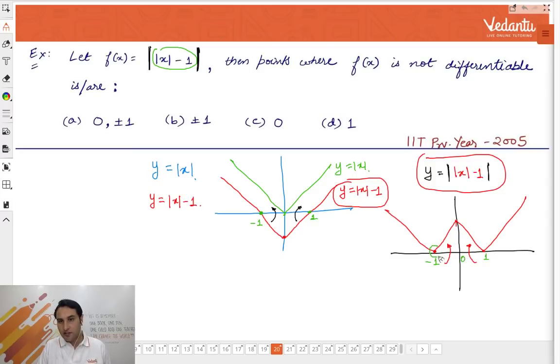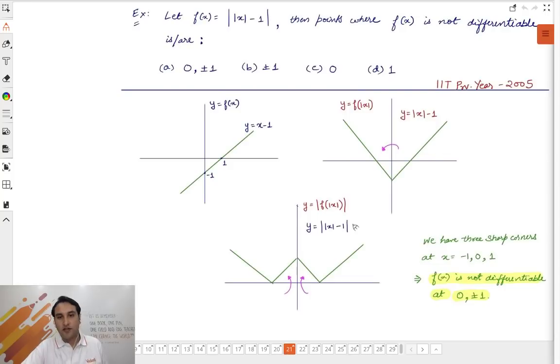So where do you see sharp corners? Here, here, and here. That's it. Cool. So the function is not differentiable at 0 and plus minus 1. The answer is A, which many of you gave me, but some of you gave me B. So you missed out 0. Silly mistake, don't do that. I've explained the same thing here.